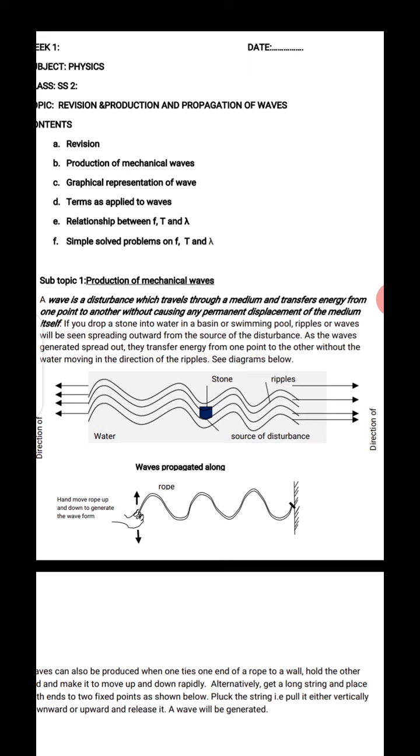So whenever you are transferring a kind of disturbance through a particular medium and the medium itself is not permanently displaced, what you have experienced is the wave.